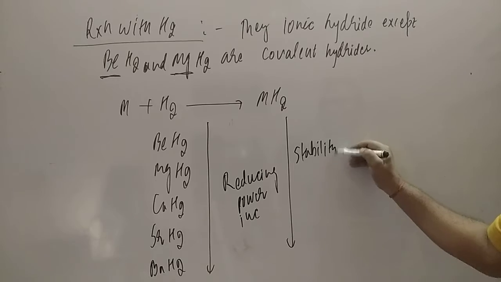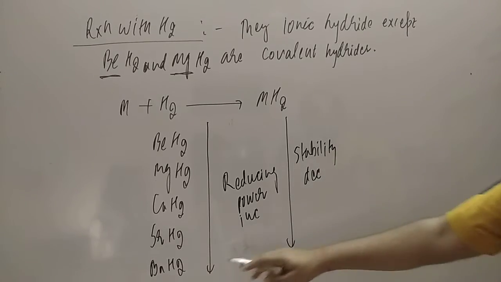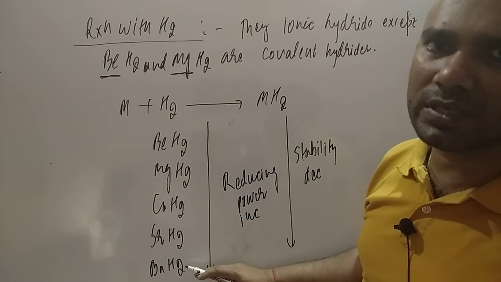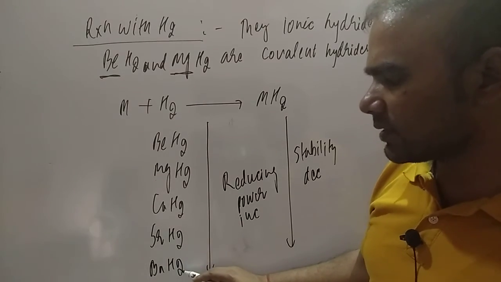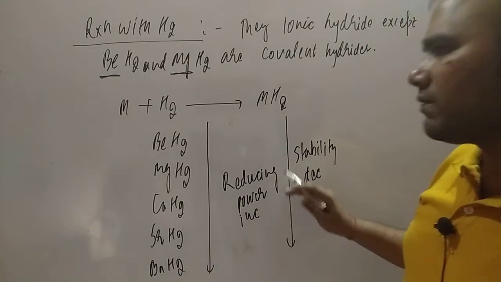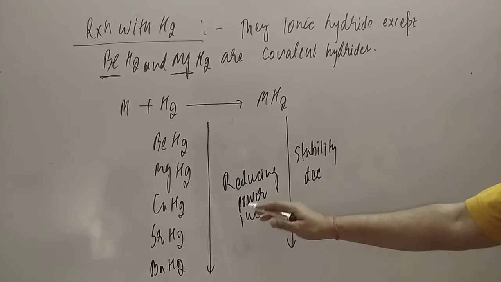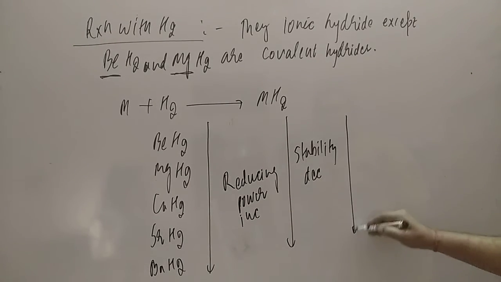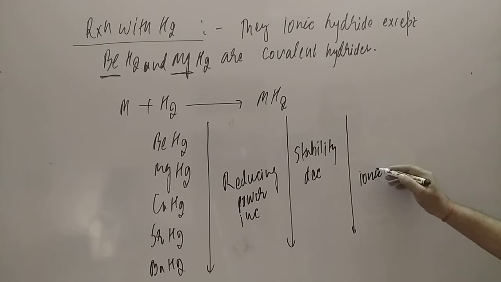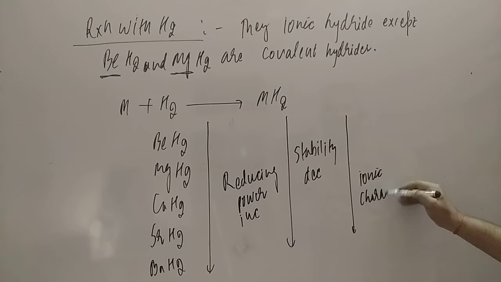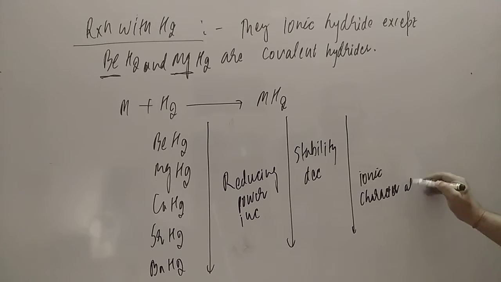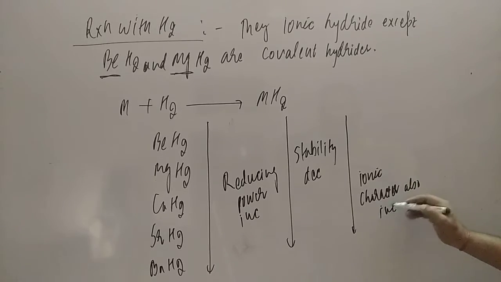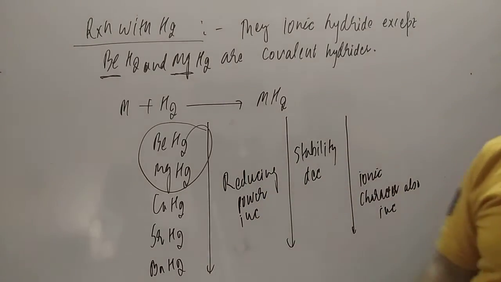Why does stability decrease, student? Because the cation and anion sizes are disproportionate. Barium is large in size and hydrogen is small, so this will be highly unstable, so it will easily give up the hydrogen and reducing power will increase. Secondly, ionic character also increases, student. The first two members are covalent, but going down the group, reactivity increases.